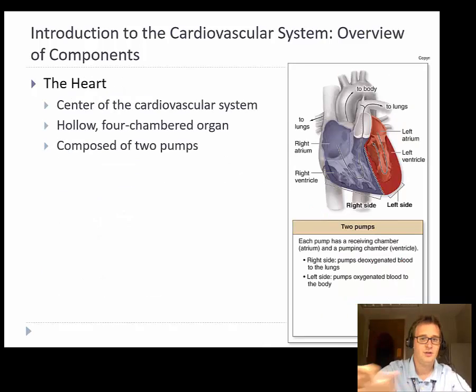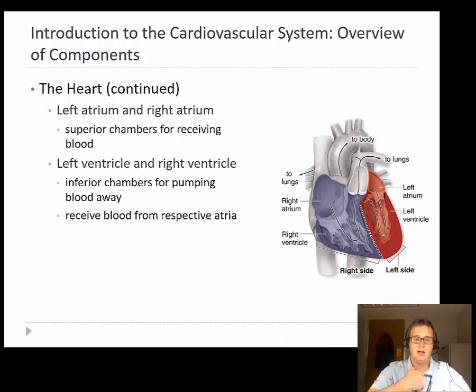In the middle of all of this is our heart. And so our heart rests right here. It's a hollow four-chambered organ and it's got two pumps, a right side and a left side, and each of these are going to be pumping blood. The right side pumps blood to our lungs. The left side pumps blood to our body.